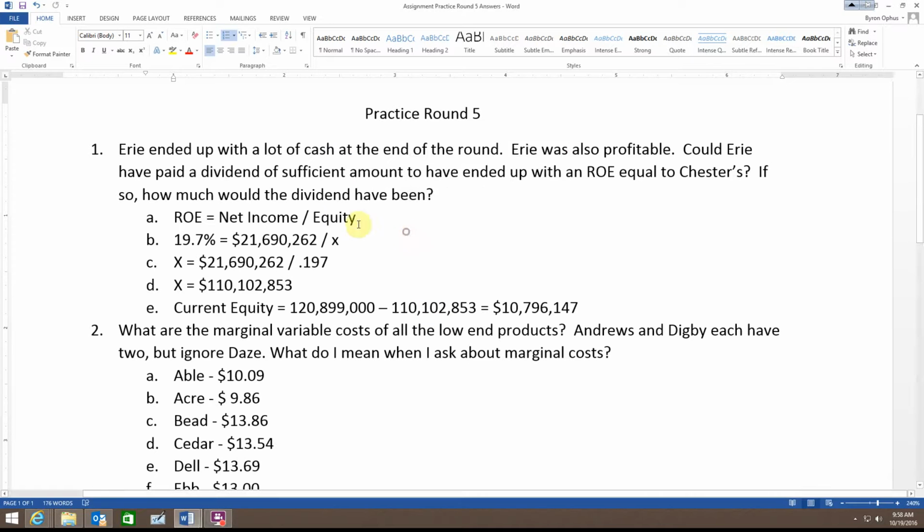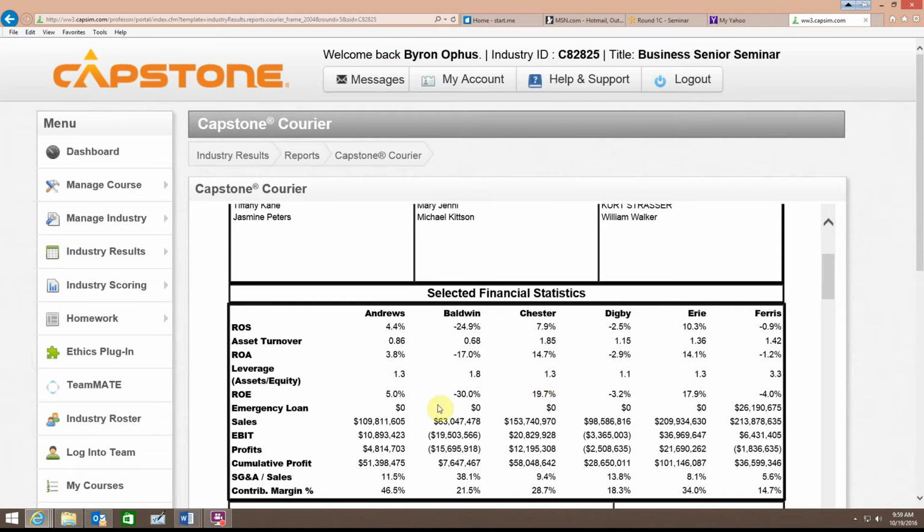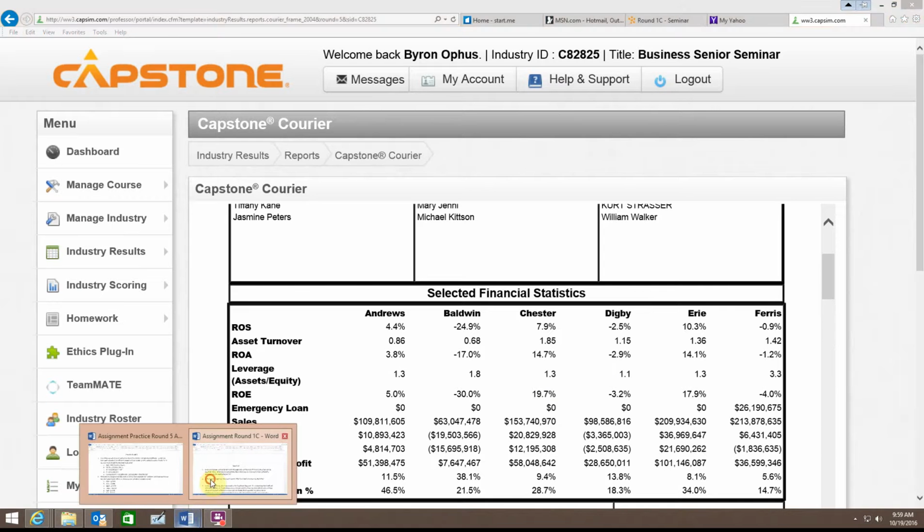So we've got to take a look at a couple things, right? First, we need to know how we calculate that. I want to know, could they have ended up with an ROE equal to Chester's? So Chester's ROE is one of my variables, and ROE is simply equal to net income over equity. And so all we have to do then is go take a look at Chester's ROE, which we know from here is 19.7.